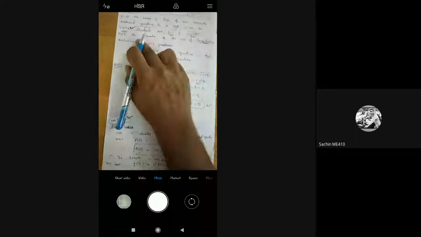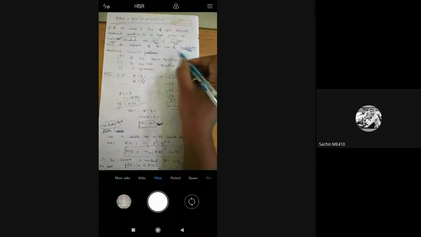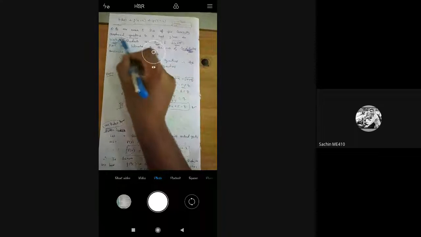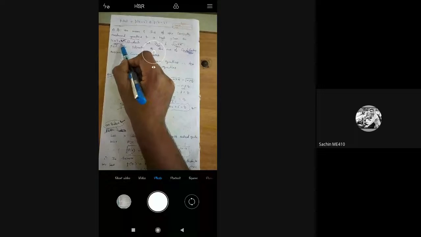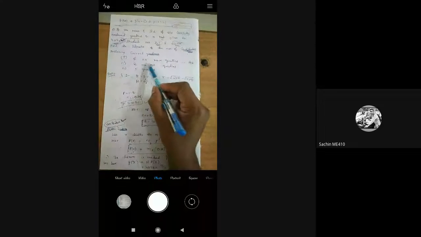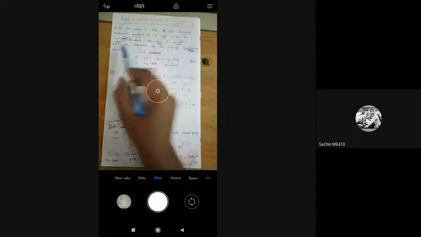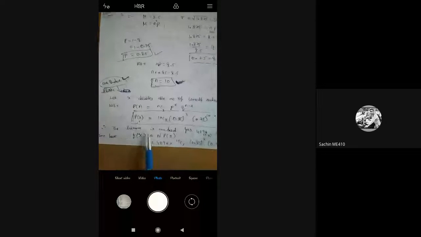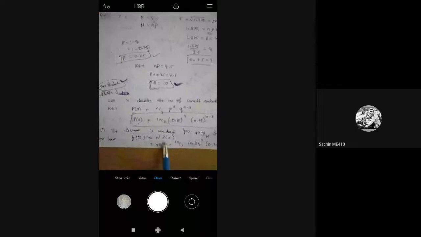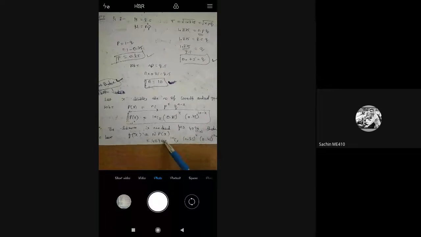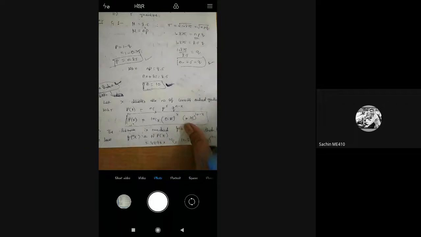But they are asking to estimate the number of candidates, so underline this one, not one candidate. Answered correctly. So out of 4096 students, out of 4096 candidates, how many candidates answered 8 or more questions correctly? This you need to multiply with p of x. So we are doing it directly instead of writing separately, and lastly we need to multiply with 4096.